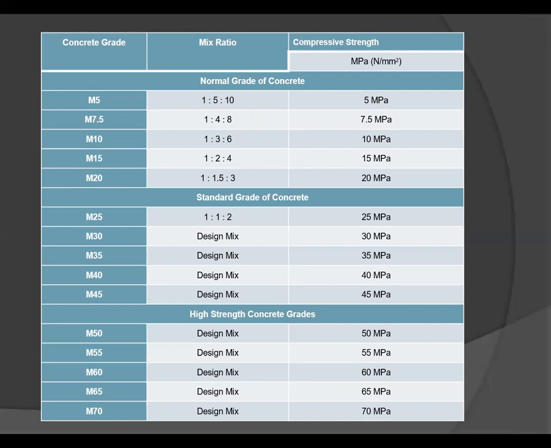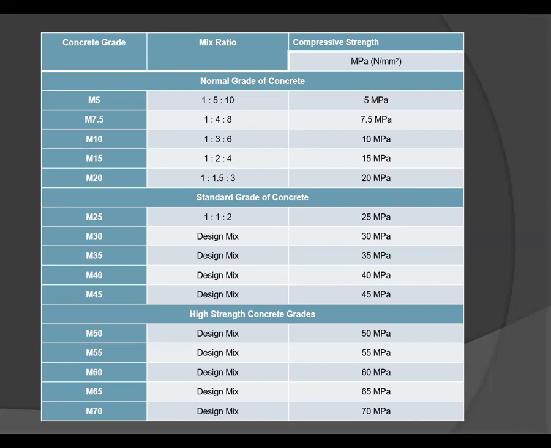For plain cement concrete work, and generally M15 is used for reinforced concrete construction. Minimum 20 grade of concrete is used. Okay, so let's see the different concreting grades, then its mix proportion, mix ratio, and its compressive strength.